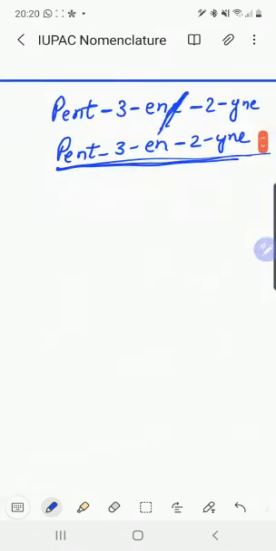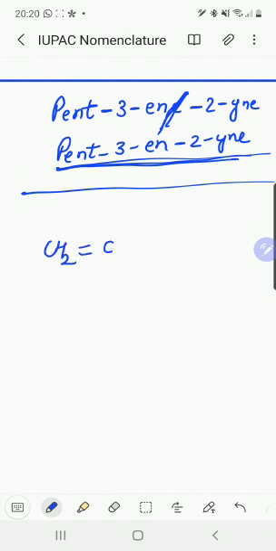Now next, we give one more example: CH2 double bond C, CH3, CH double bond CH2.